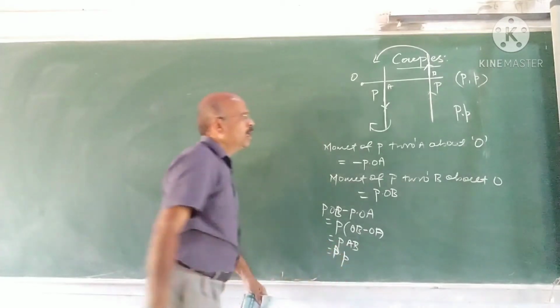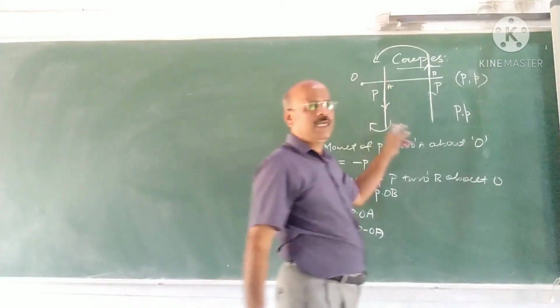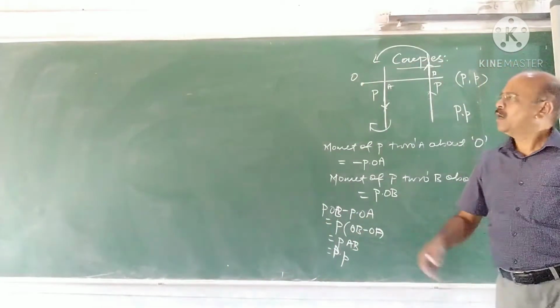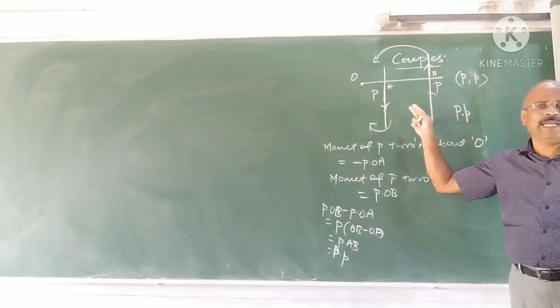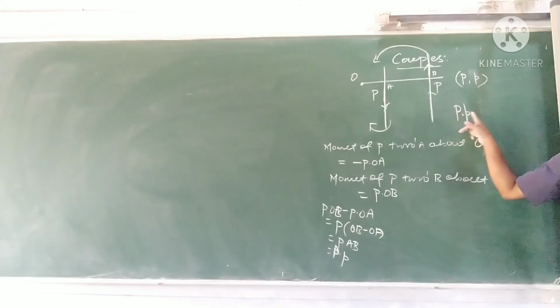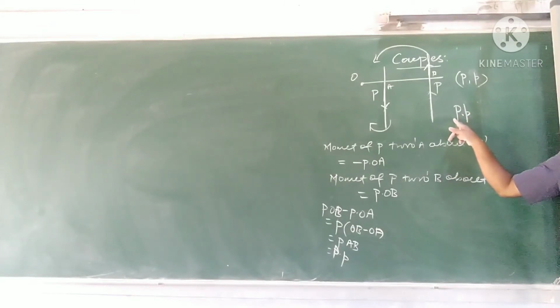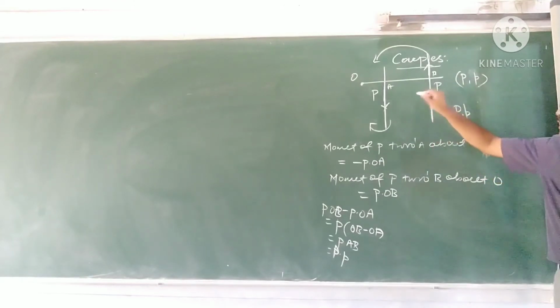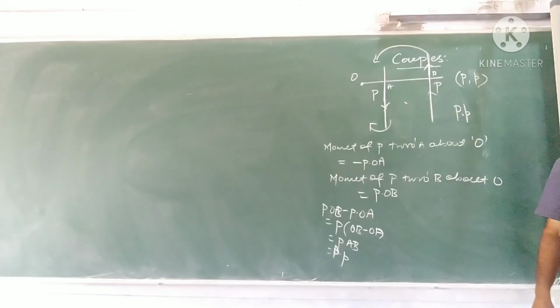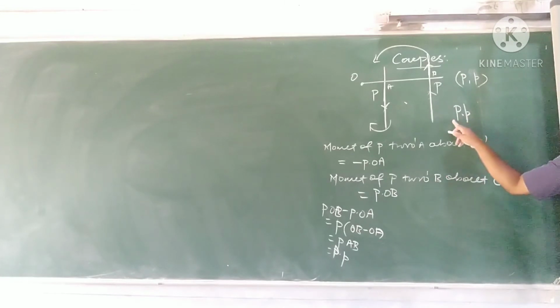Therefore, if you take any point in the plane of the couple, the moment of that couple is always constant. And what is that? It is P into p. P is the force and small p is the arm of the couple. You can verify, you can take any point in the plane of the couple. The moment will be only P into p.